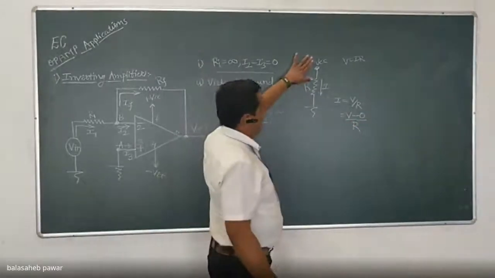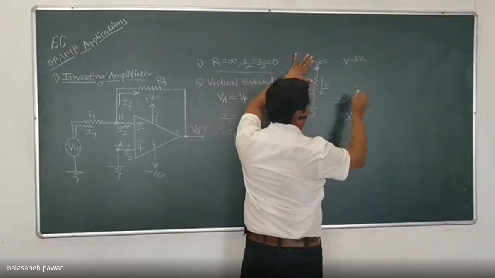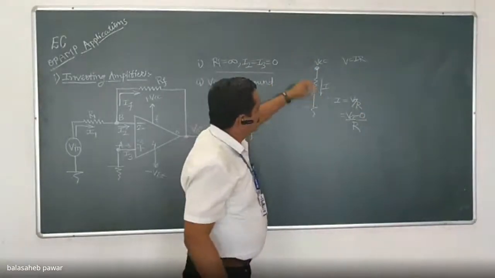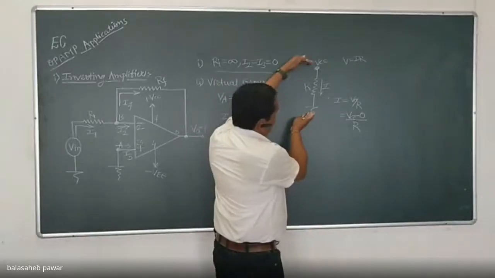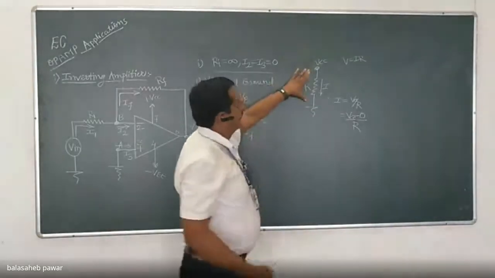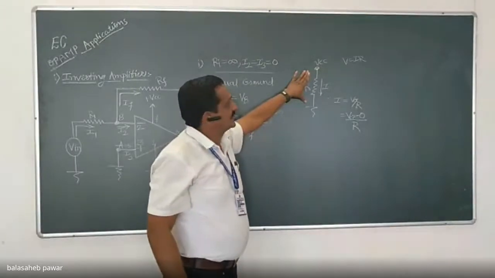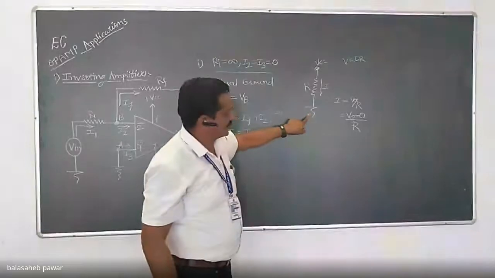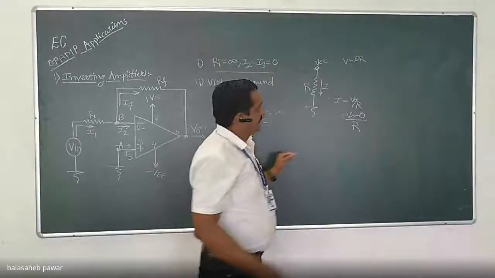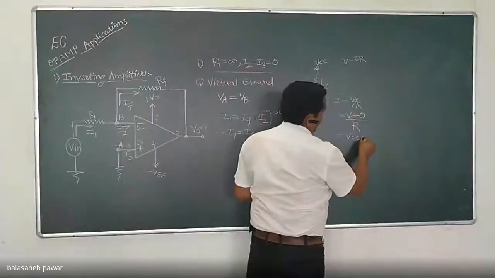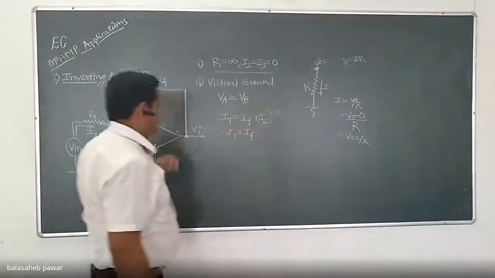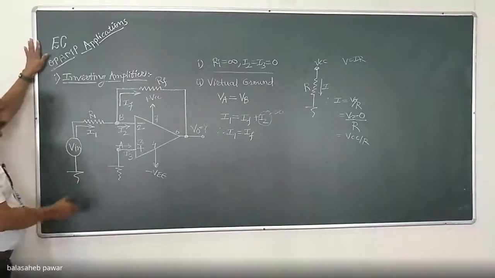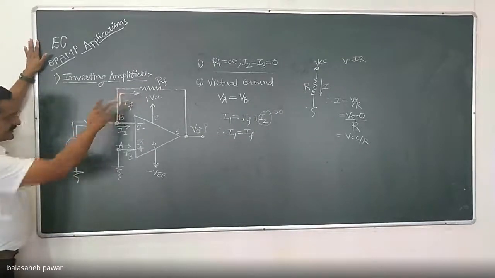V is nothing but VCC, so you can write VCC here. So how much will be I? It will be equal to the potential difference across that path. The path is a resistive path, so the potential difference is VCC minus ground. Ground is nothing but 0. And that's why, in general, we write it as VCC by R. Is it clear? The same rule you have to apply while determining the various currents over here.